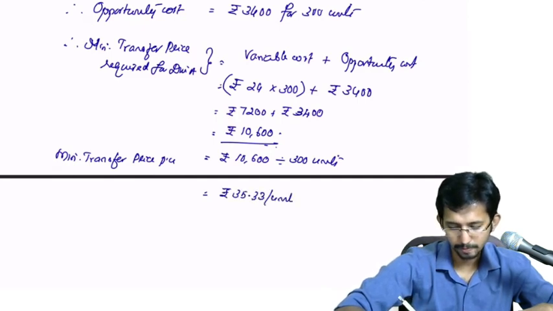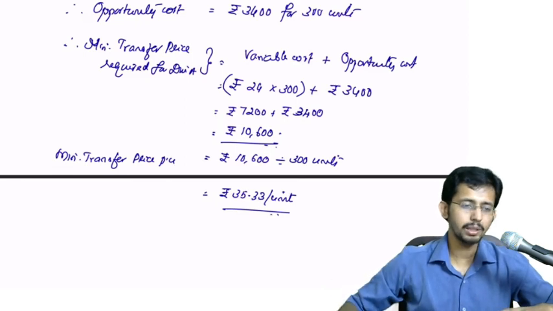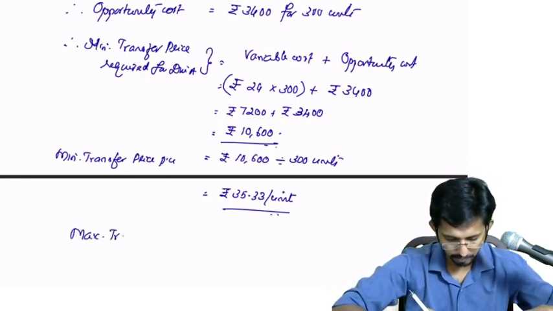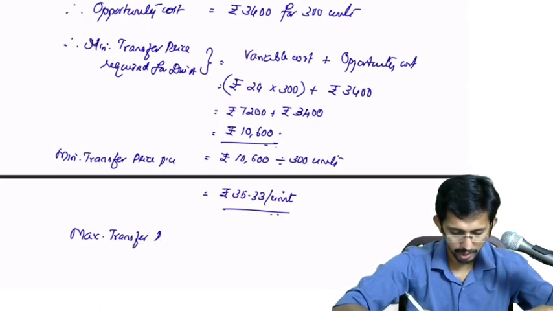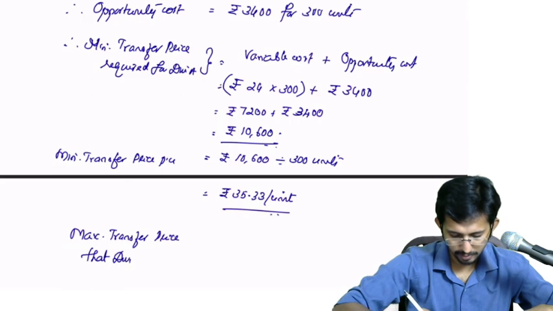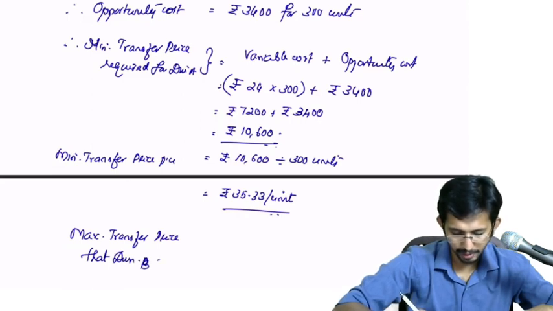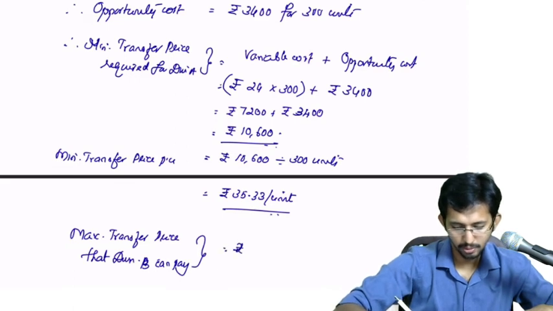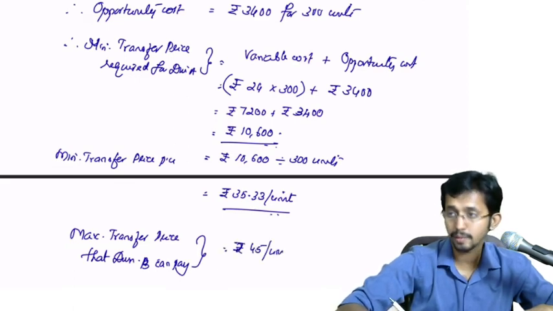that is equal to rupees 35.33 per unit. Okay, and what about maximum transfer price that division B can pay? It is rupees 45 per unit.